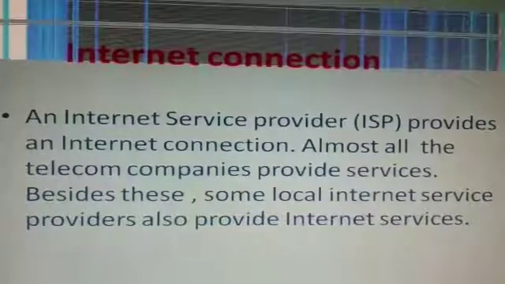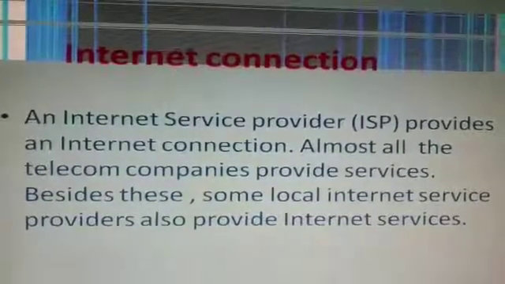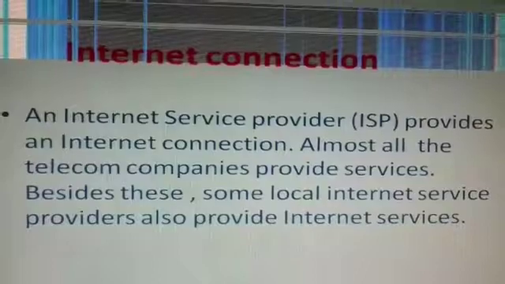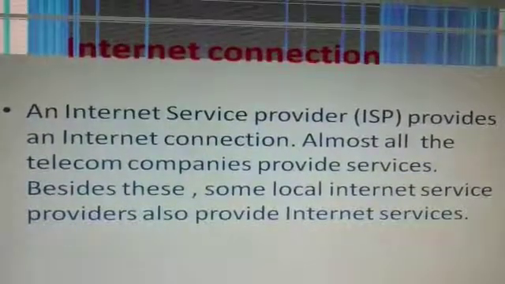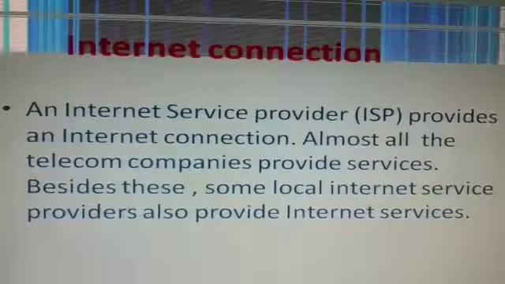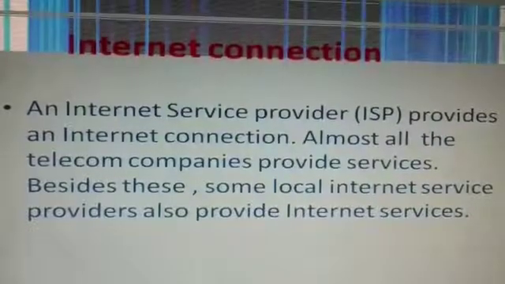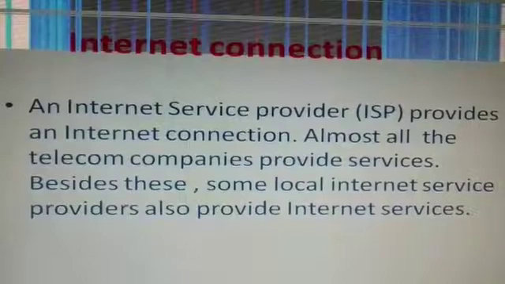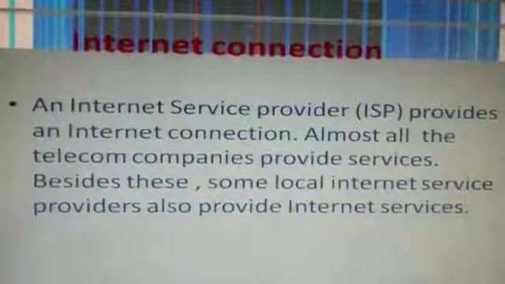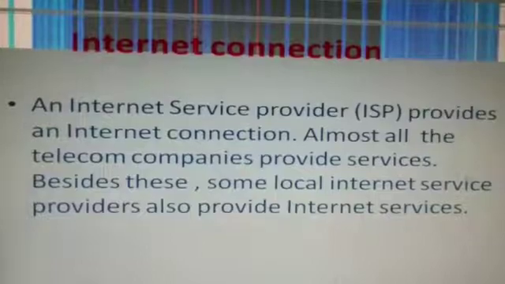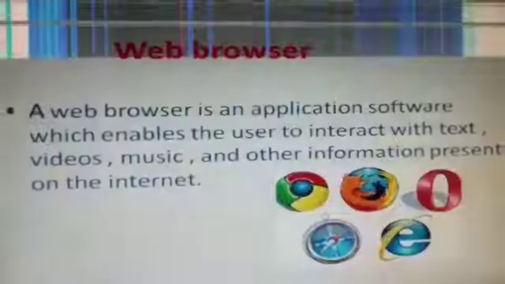An internet service provider, ISP, provides an internet connection. Almost all the telecom companies like Jio, Airtel, Vodafone provide services. Besides this, some local internet service providers also provide internet services.